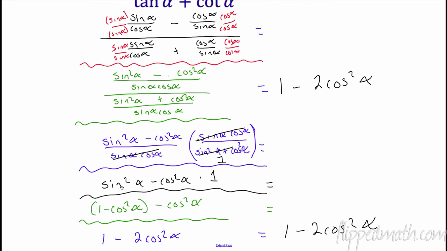The last thing I did was change sine squared using my Pythagorean identity to 1 minus cosine squared alpha minus cosine squared alpha, and then combine like terms. I have 2 negative cosine squared alpha, so 1 minus 2 cosine squared alpha.